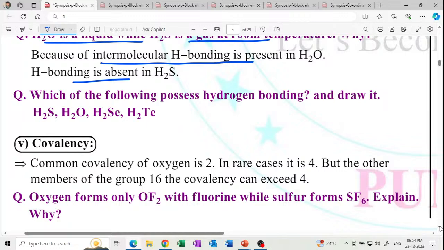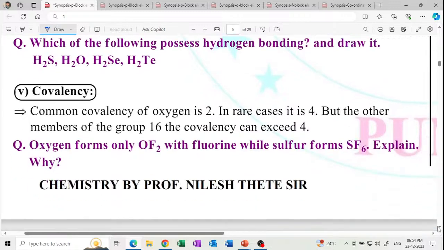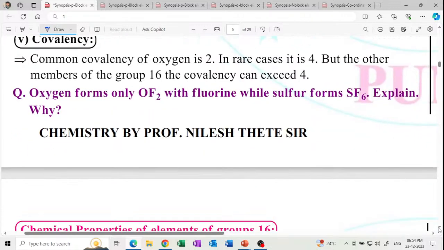Next, the common covalency of oxygen is 2. In the rare case, it is 4. But the other members of the group 16 show, okay, that it can exceed 4. And oxygen forms only OF2, while sulfur forms SF6, because of the absence of the d orbital. Get it?